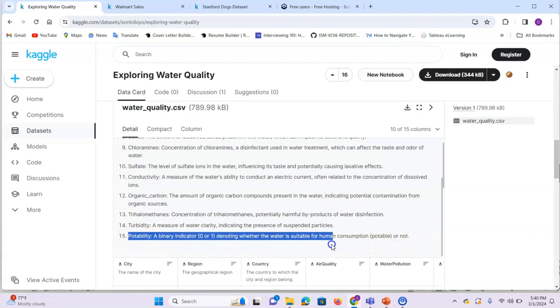So basically we have two values, that is either 0 or 1. That is whether the water can be consumed or not. So this clearly indicates that this is a classification problem, and it is also a binary classification problem. So this is how you can identify what type of problem it is from the dataset. And this is a preliminary step in our data science project.